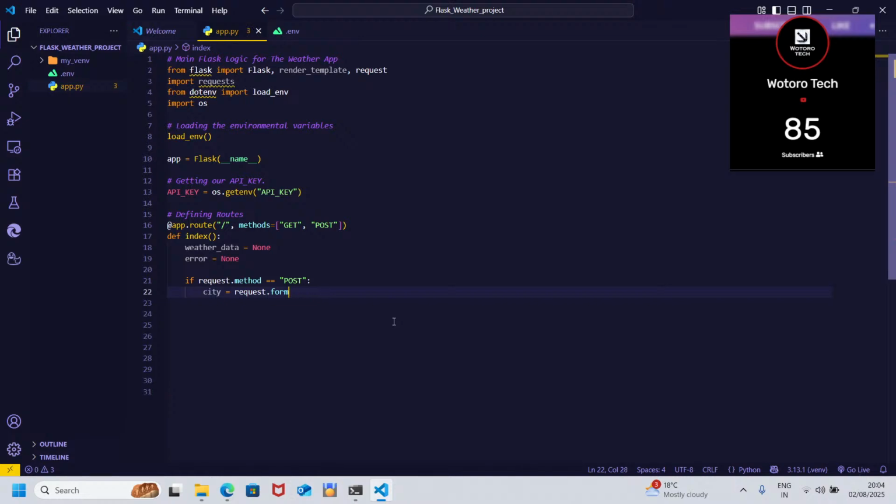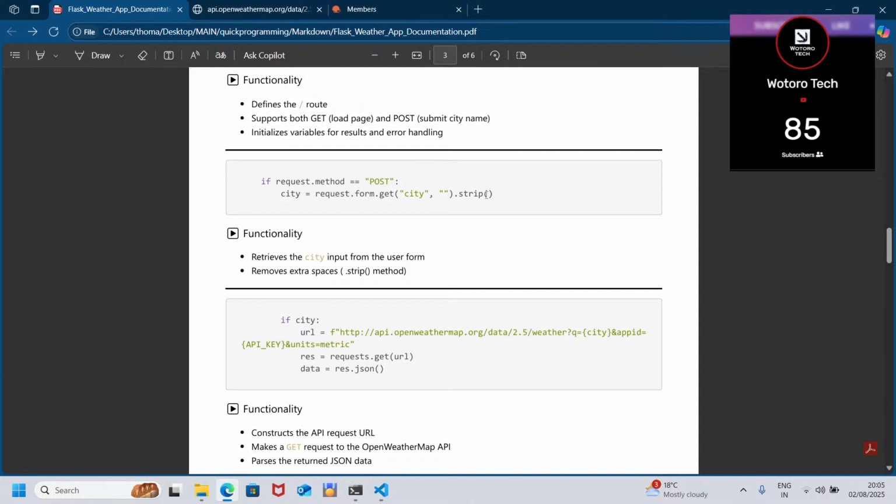Another one is request.form.get, and here we'll have city.strip, just like that. You see this empty string?